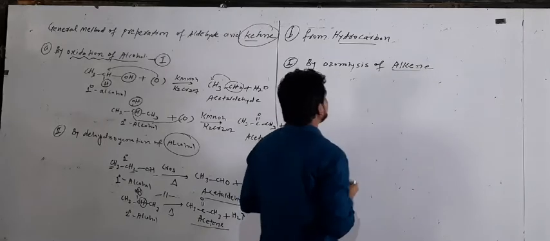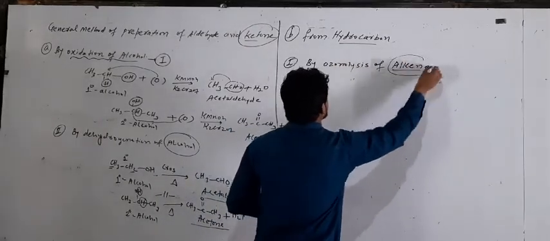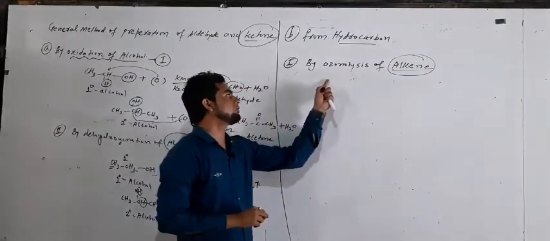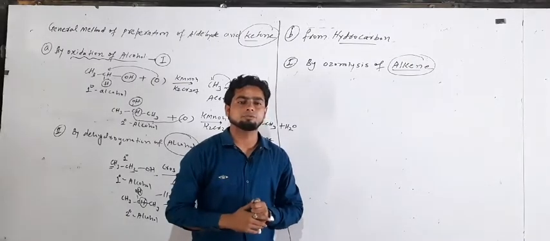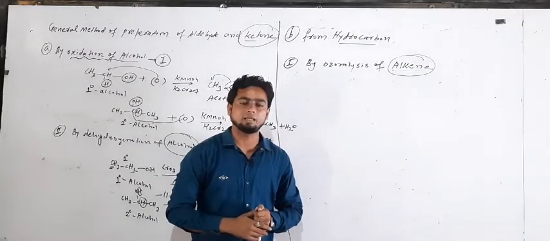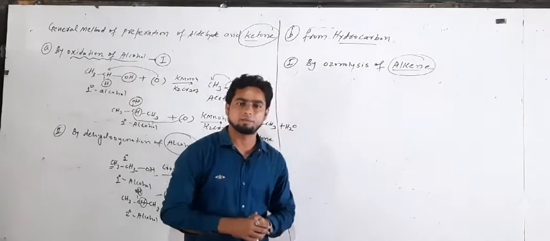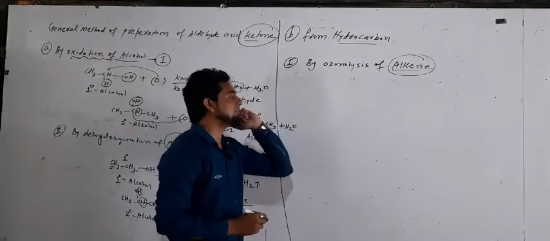It means we take the example where the hydrocarbon is alkene, and on the alkene we apply the process of ozonolysis. It means with the help of ozonolysis of alkene we prepare aldehyde and ketones. Clear beta? Okay.